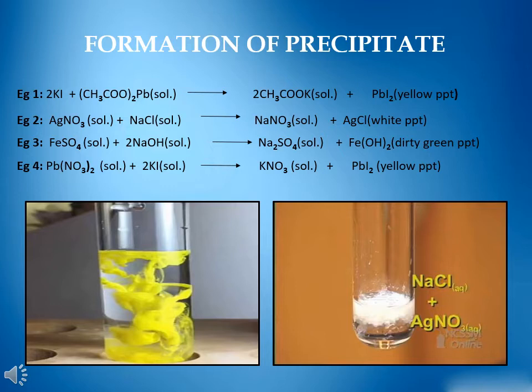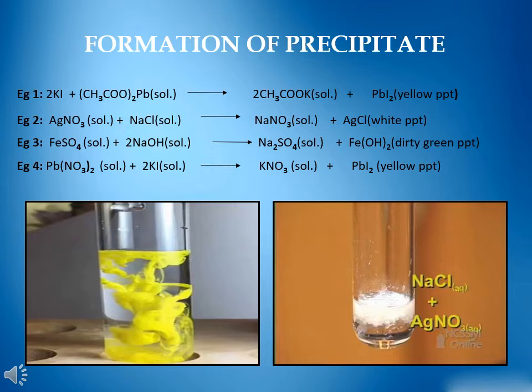Example 2. When a colorless solution of silver nitrate is mixed with the colorless solution of sodium chloride, it forms sodium nitrate solution and white precipitate of silver chloride. Example 3.